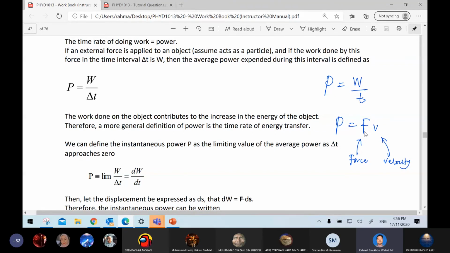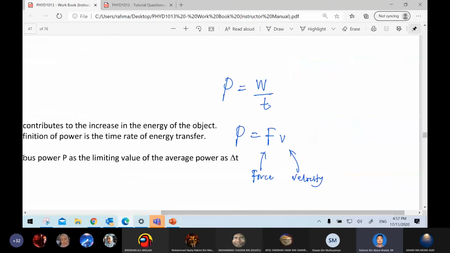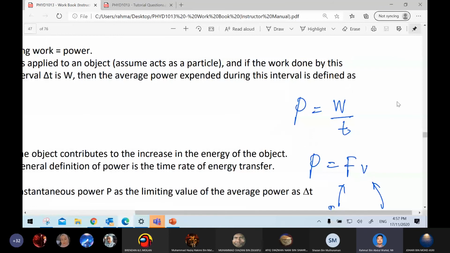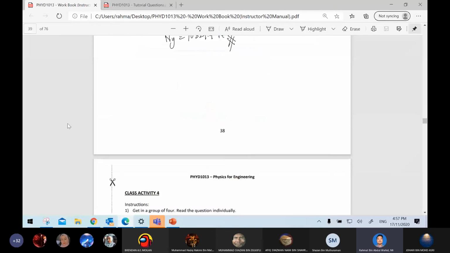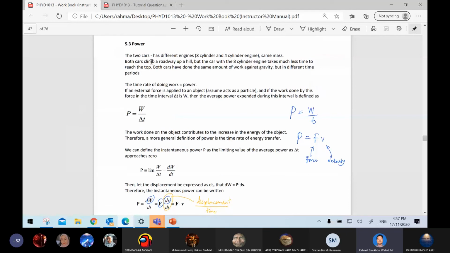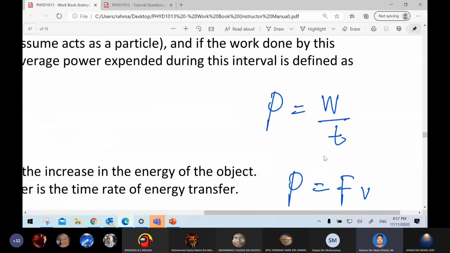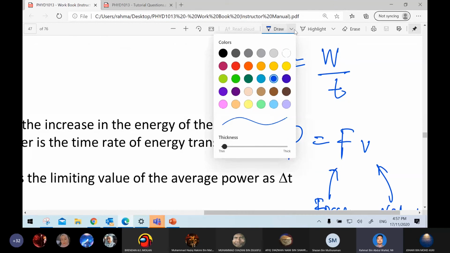And this is going to be the other formula to calculate power, which is force multiplied with velocity. So simply put, you can read the notes here, but we use a different analogy instead of using cars as in the notes, because in the notes they talk about the power of a car. So we have two cars, different cars. Let's use a simpler analogy. So imagine your calculus or mathematics lecturer.